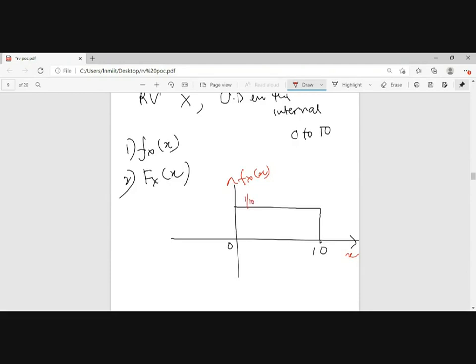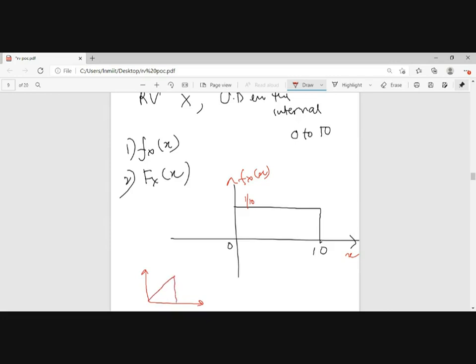Now CDF. Integrate from 0 to x, and the value of k will be 1 by 10. So you will be getting a slope of x by 10. So CDF will look like this.